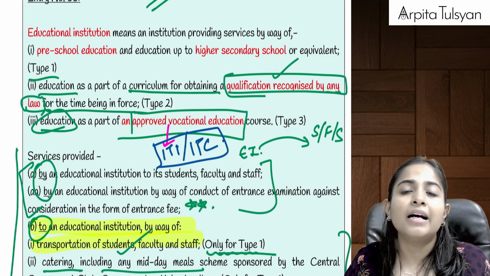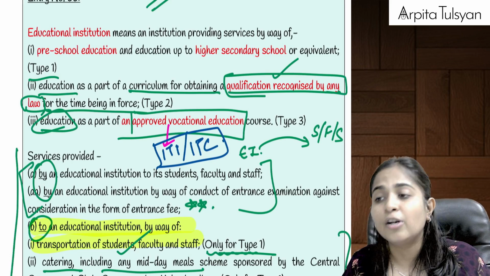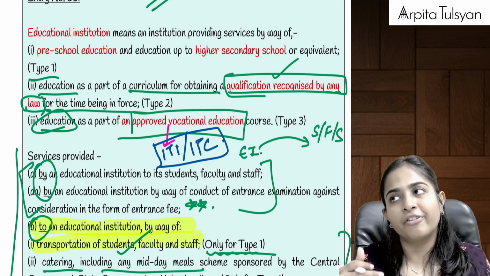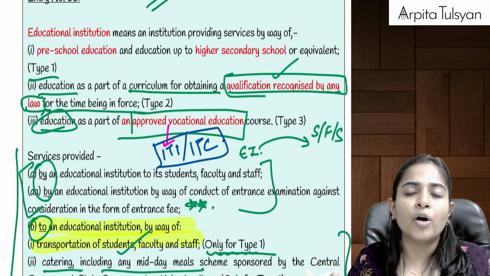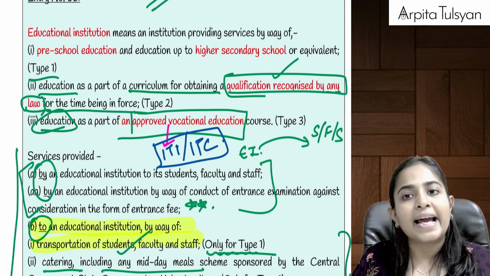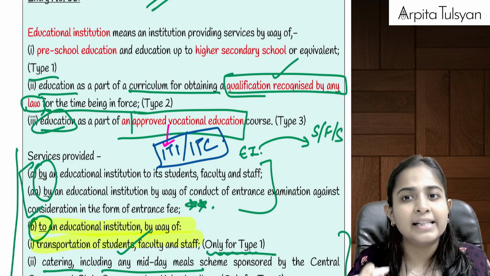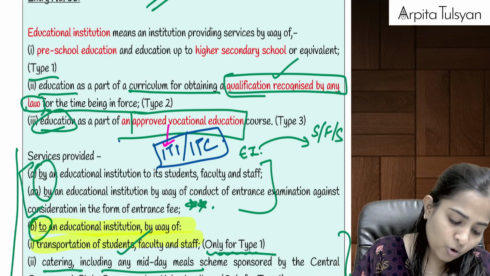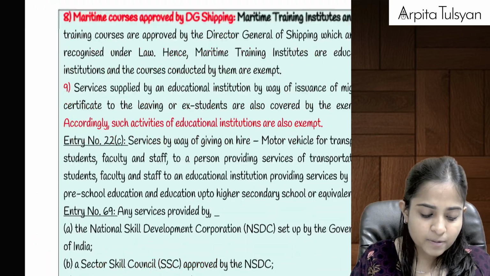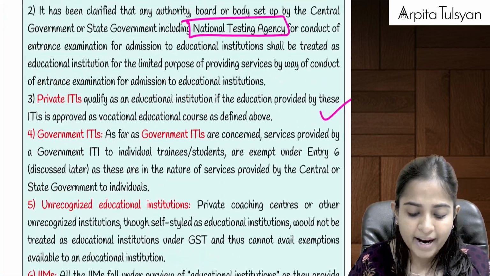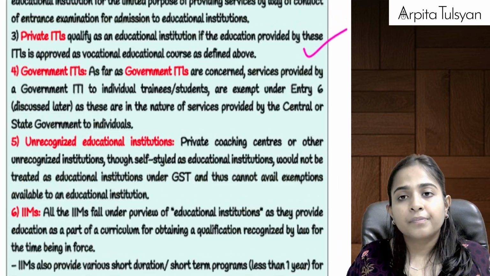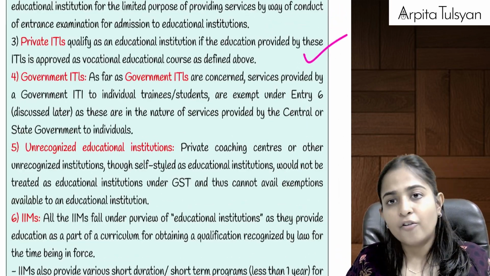And similarly, a modular employable skill course. What does that mean? Once you complete this course, you are eligible to get employment, because you have got those skills and now you can get employed. So such courses are called approved vocational courses. So any course which is provided by ITI or ITC will be considered as a vocational course.